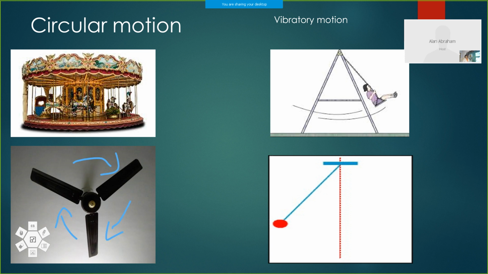Here you have a pendulum. Pendulum in the clock. Earlier clocks have pendulums. Then this pendulum will move to and fro through a mean position, center position. It's a vibratory motion. In this lesson, we are not discussing this vibratory motion. We are discussing linear motion. Okay.